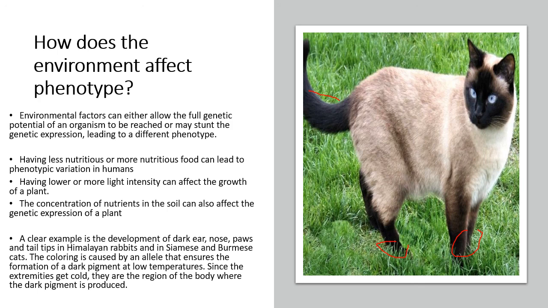It has also been found that if you pluck these cats in certain regions where they've grown white hair, so for example, if we were to pluck this cat here and we put it in a cold environment or a cold room, the hair that would grow back in that region that was plucked will be dark in color, which means that the environment is dictating what the color of fur of the cat should be in certain parts of its body.